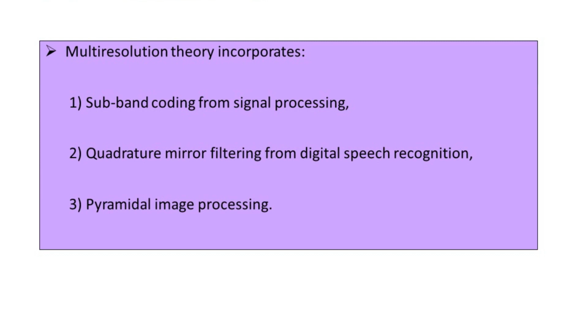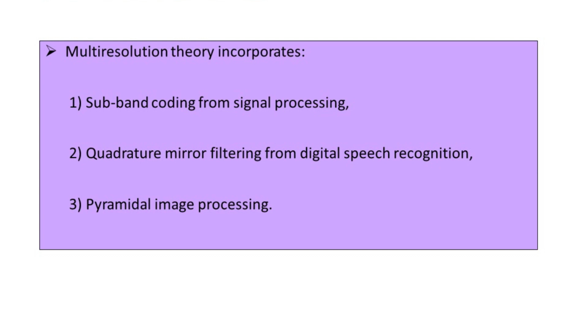Image processing also belongs to signal processing; only the signal is a 2-dimensional signal that can be plotted onto the plane. So in short, multi-resolution theory is the combination of subband coding, quadrature mirror filtering, and pyramidal image processing.